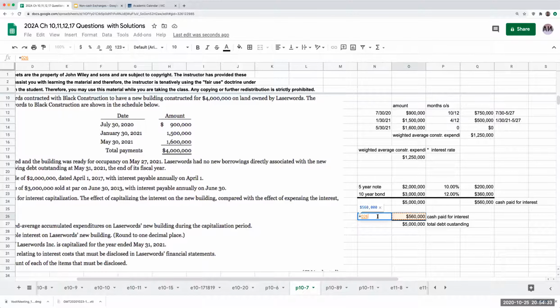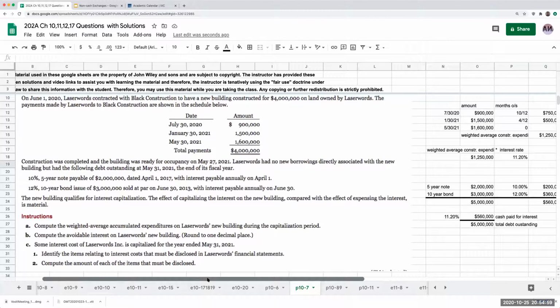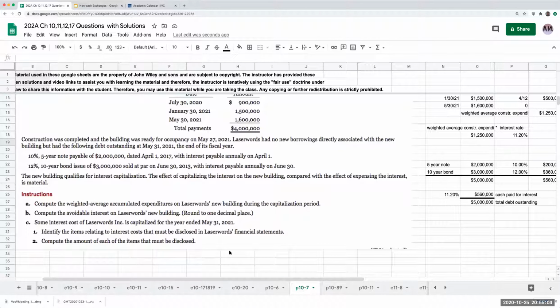So right over here, I get a total of 11.2%. So my interest rate that I'm going to be using is 11.2. My avoidable interest is going to be $140,000. That is the amount of interest that we're going to be capitalizing.